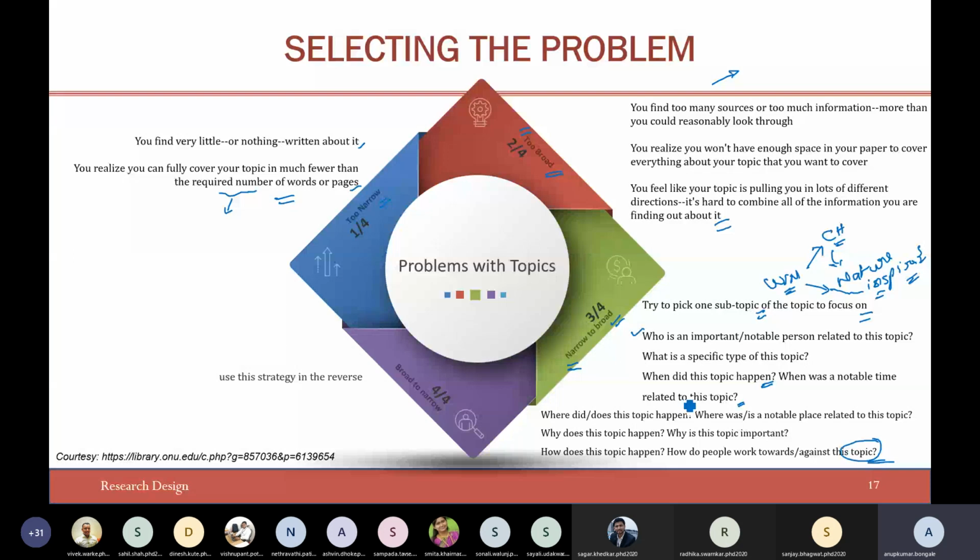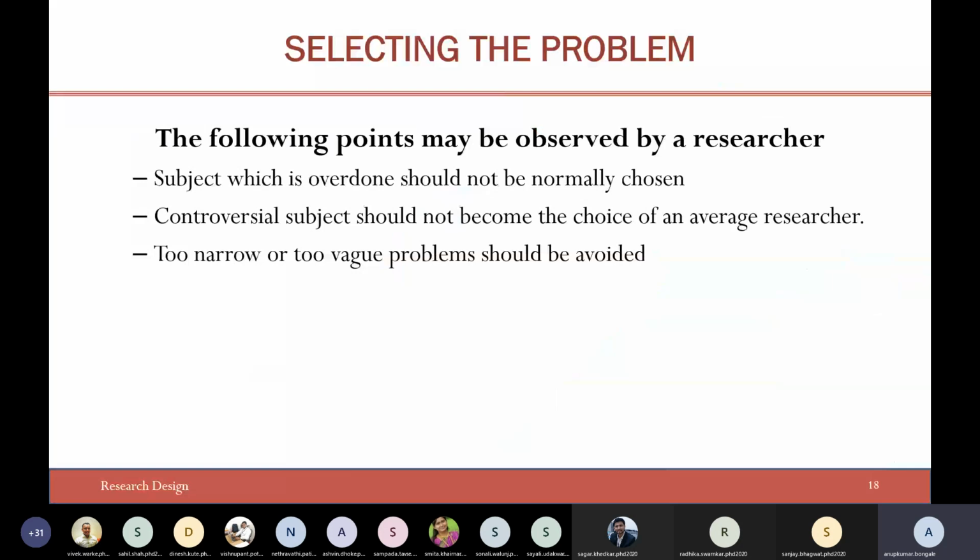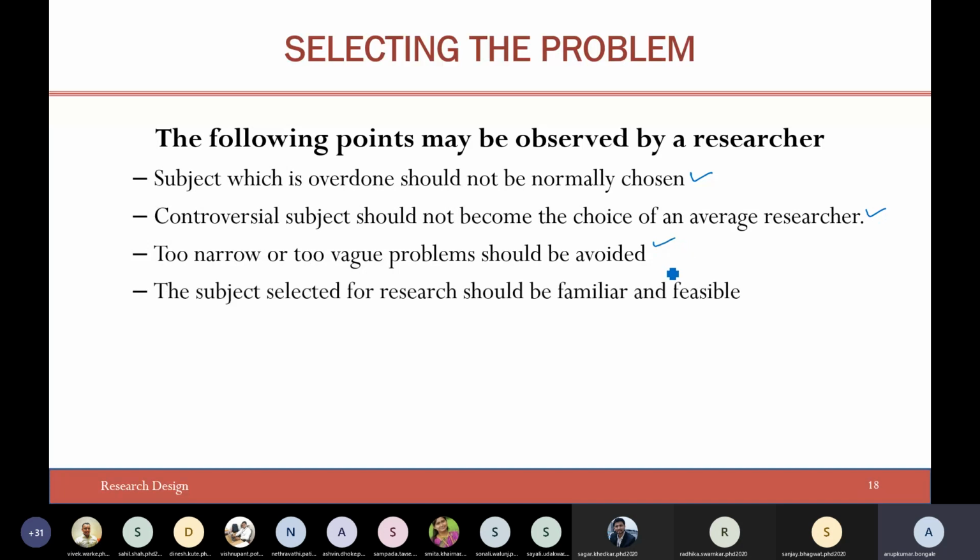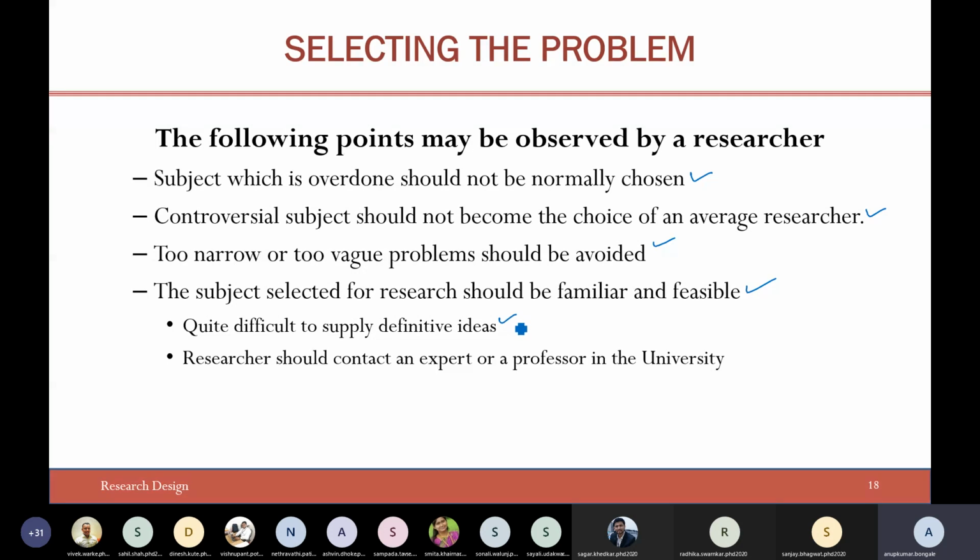And you should also give a lot of thought before formulating the objectives. The following points may be observed by the researcher. Try to avoid doing research in overdone research areas. Think of controversial subject areas before taking them up, and avoid too narrow research. The subject selected for the research should be familiar and feasible. It is quite difficult to supply definitive ideas, so researchers should contact an expert or a professor in the university.